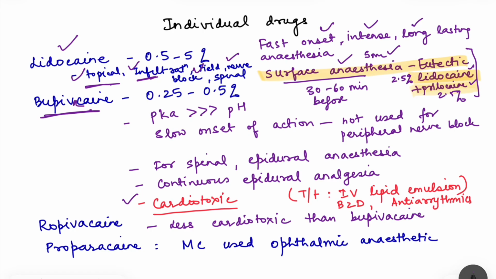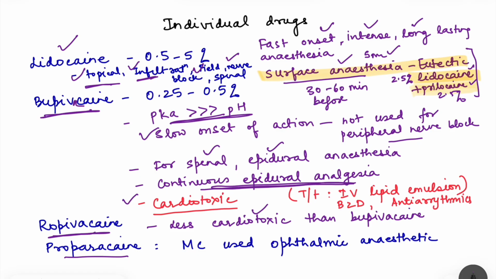Then its pK is much more than pH, so it has a slow onset of action. That is why it is not used for peripheral nerve block. It is used mainly for spinal and epidural anesthesia, and it is also used for continuous epidural analgesia. Then we have ropivacaine. Ropivacaine is again used epidurally and it is less cardiotoxic than bupivacaine.